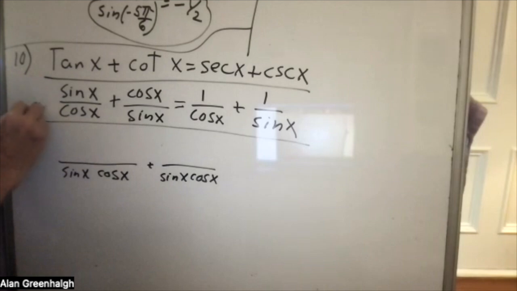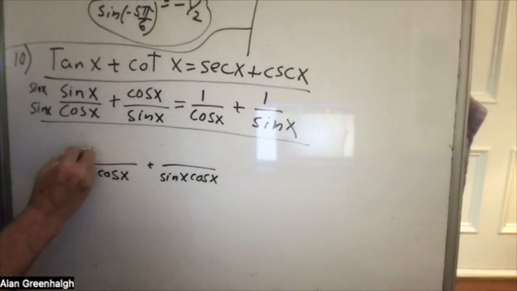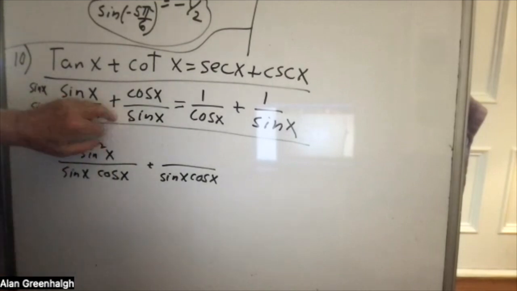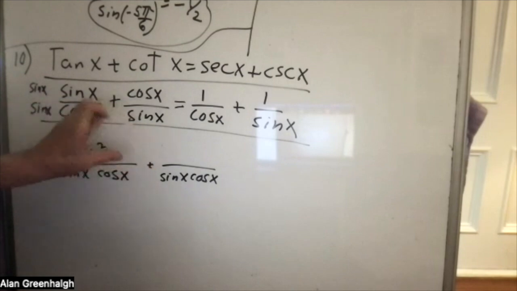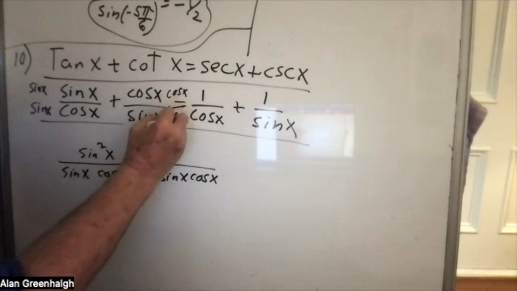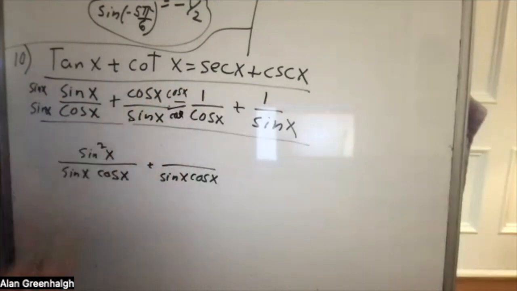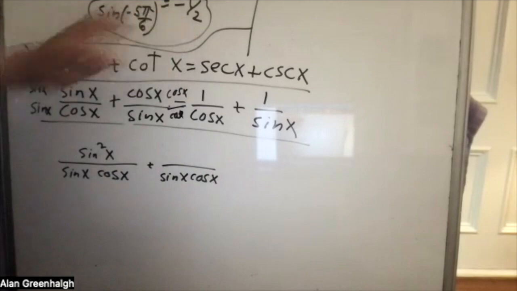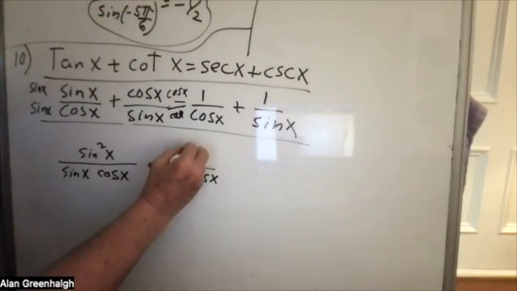So we put in the sine, and that'll give us sine squared x. Here, to get from the old denominator to the new denominator, you're missing the cosine. So we need to multiply by cosine over cosine. And that will give us cosine times cosine is cosine squared.